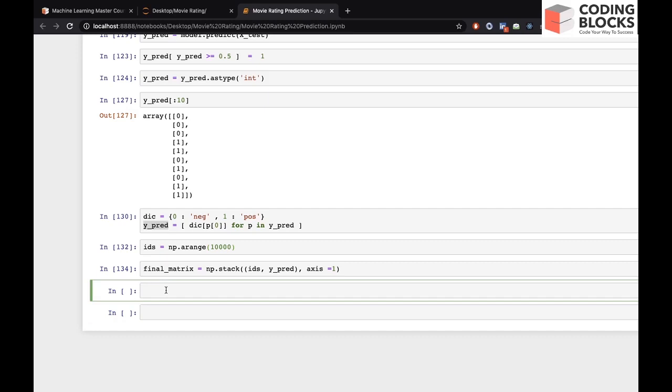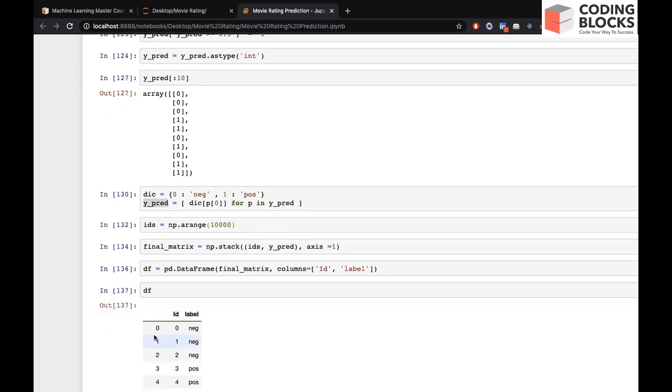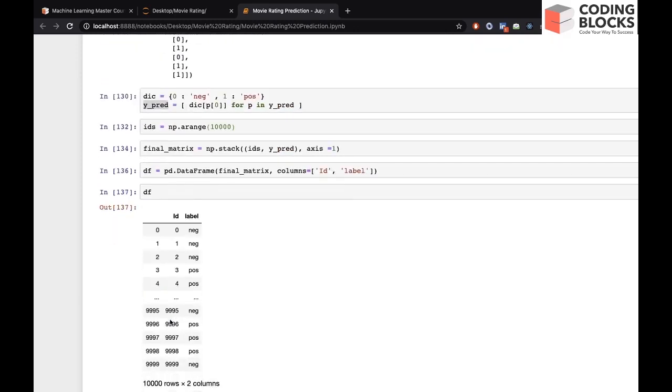So we'll use the pandas DataFrame class, and we'll pass the final matrix, and we'll give column names as ID with I capital, because in the sample submission CSV file, I was capital, and label where L is small, because in the sample submission CSV file we had L as small. So we got this data frame. If you check this data frame, it actually looks like the sample CSV file, right?